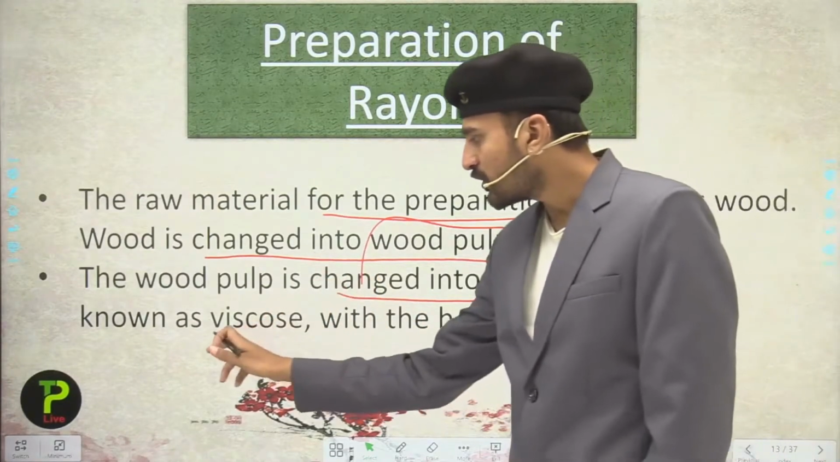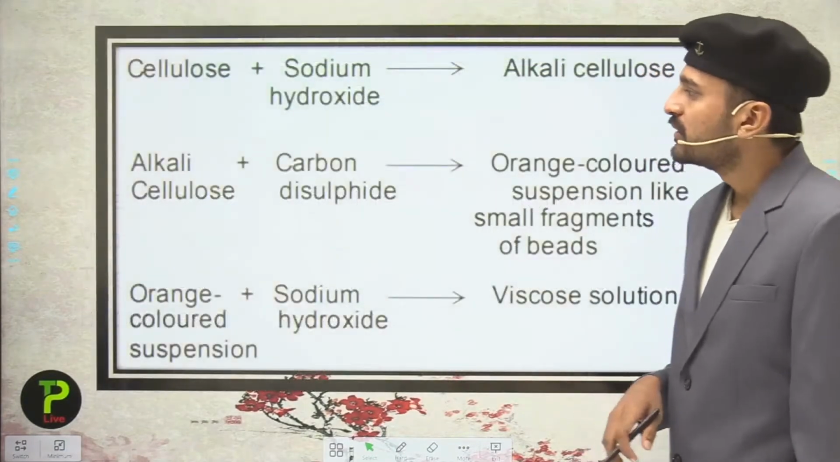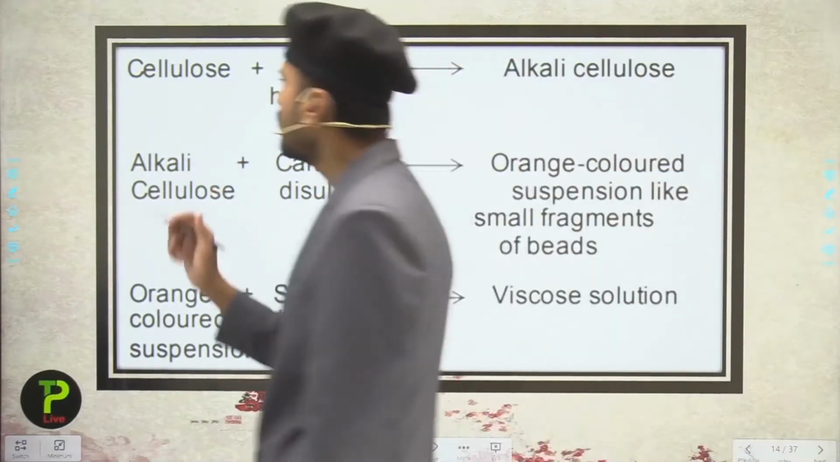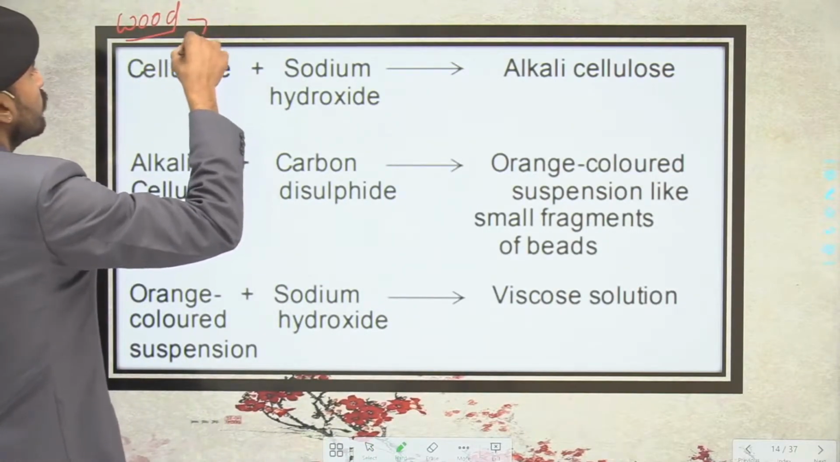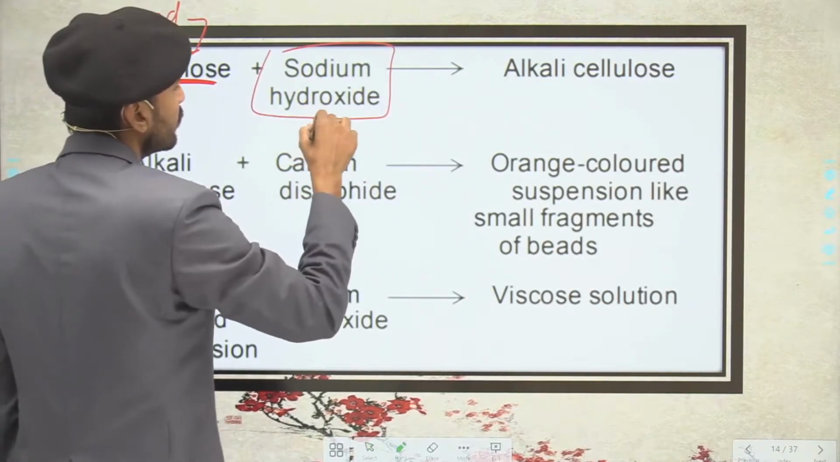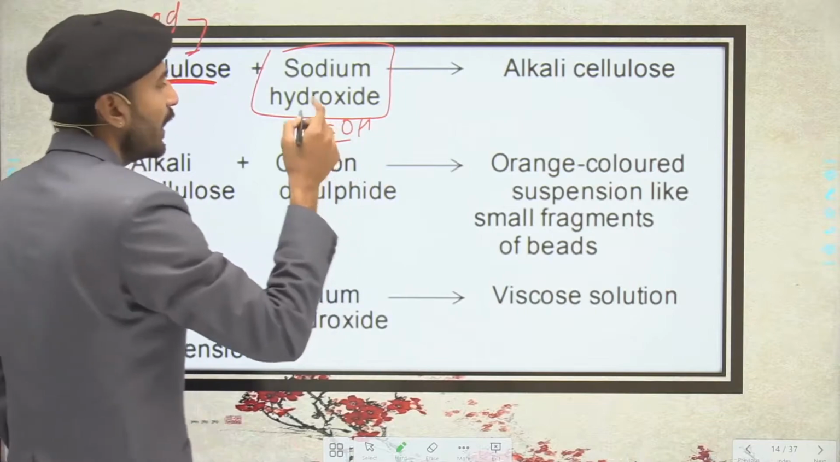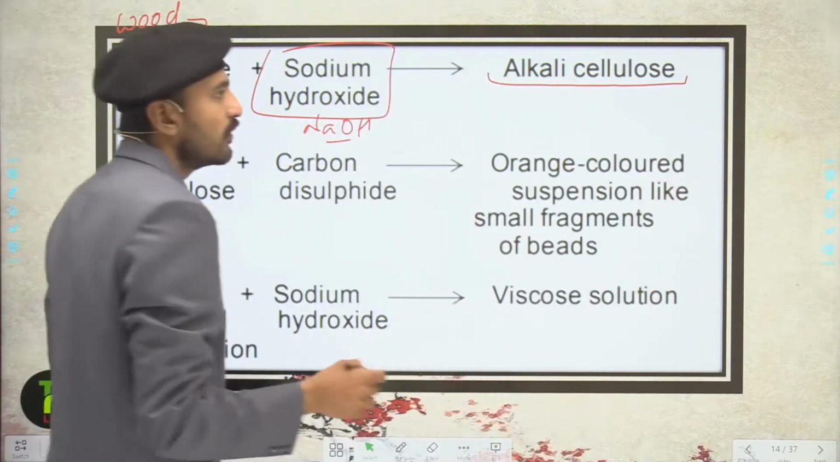So that is known as viscose, made with the help of chemicals. So let's see here, this is the cellulose which is obtained from the wood. And when we add sodium hydroxide, which is NaOH, an alkali, we get an alkali cellulose. Now this is the first step.